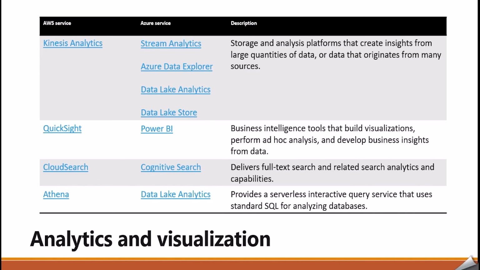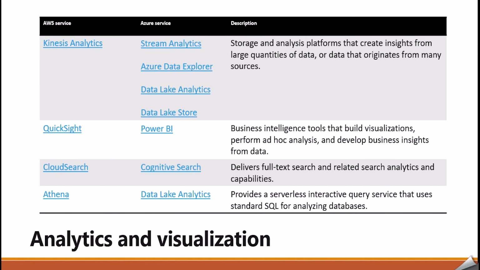For analytics and visualization, AWS and Azure both provide different services. In case of AWS, it is Kinesis Analytics, QuickSight, CloudSearch, and Athena. In case of Azure, it is Stream Analytics, Azure Data Explorer, Data Lake Store, Power BI, Cognitive Search, and Data Lake Analytics.